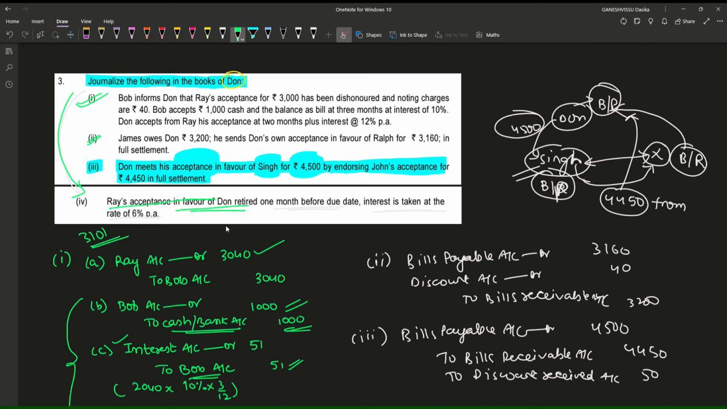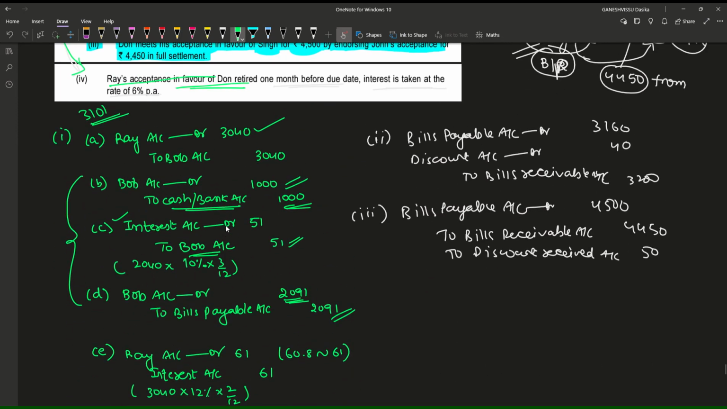3101 rupees is there, right? And on this 3101, 3101 into 6% per annum, 6% into 1 divided by 12 is the discount we are going to offer. Simply for the fourth case, what would be the entry? We are receiving the amount, so Bank account at our. Interest is an expense here, but here it is discount, right? Discount Allowed account at our